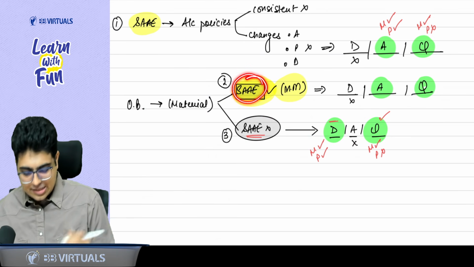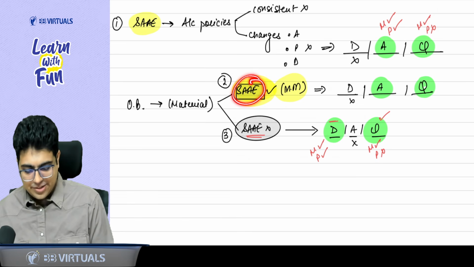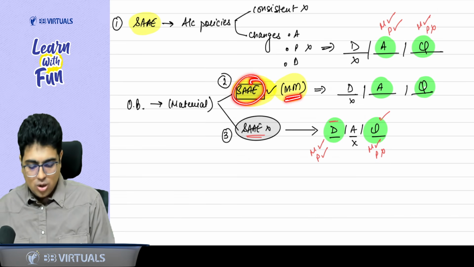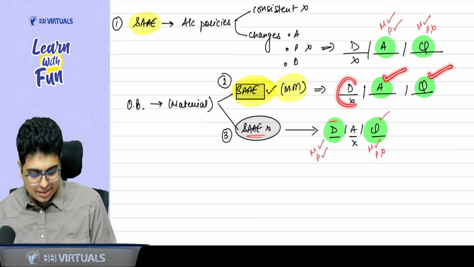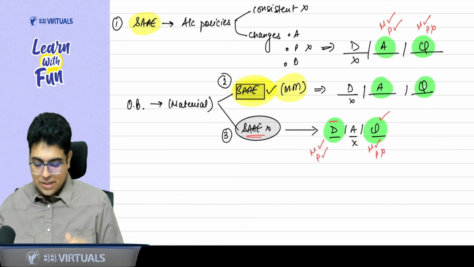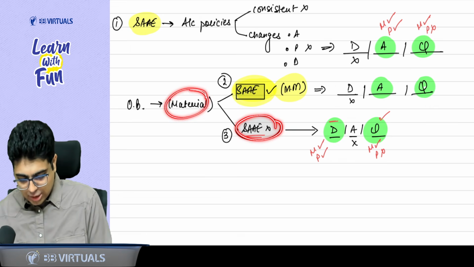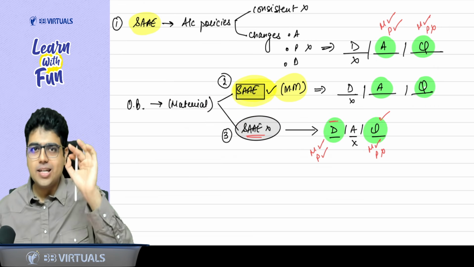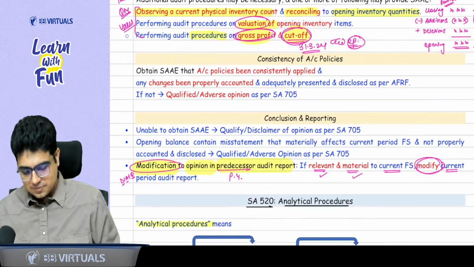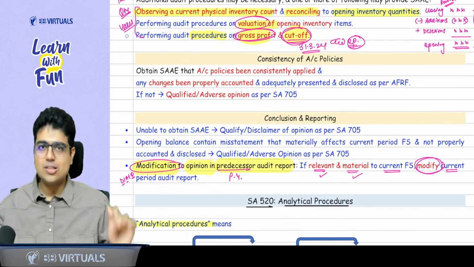Second case, if I talk about the opening balance, there is a material misstatement. I have evidence about it. So if you have the evidence that there is a material misstatement, only two opinions are possible, similarly, adverse and qualified. Disclaimer is not possible. But if you don't have evidence about a material opening balance, then only two opinions are possible, disclaimer and qualified. Adverse is not possible in this case. So with this, your opinion part is also complete.